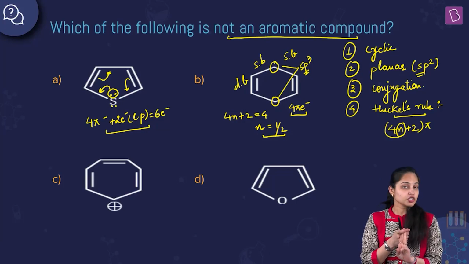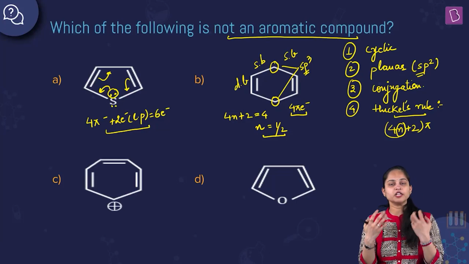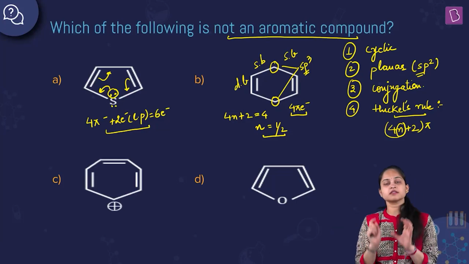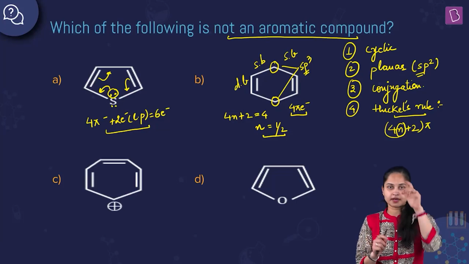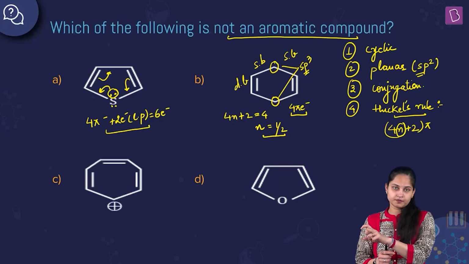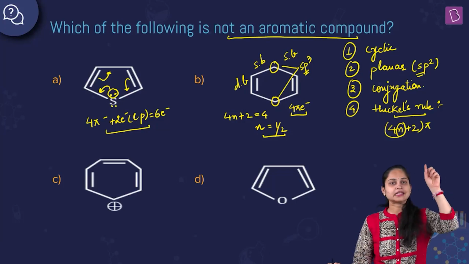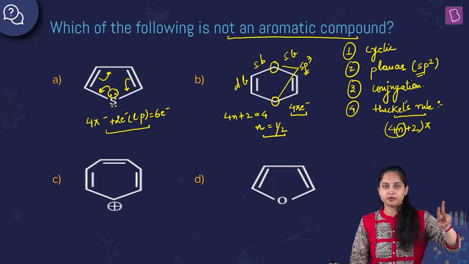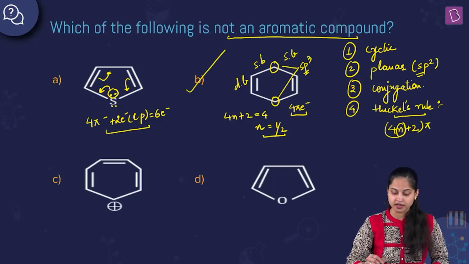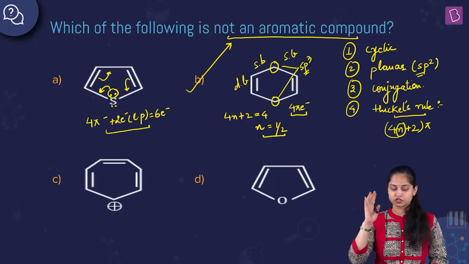It should not follow Huckel's rule, and the number of delocalized electrons should be of the type 4n pi. So over here, since the hybridization of 2 carbon atoms is sp3, it will be non-aromatic. Neither aromatic nor anti-aromatic, it will be called non-aromatic. So option number B is the best suited answer for the question asked.